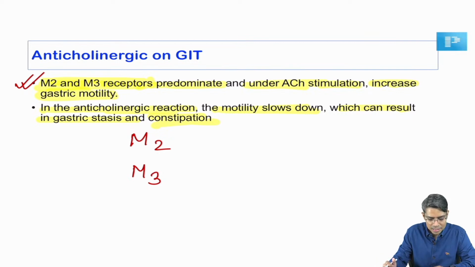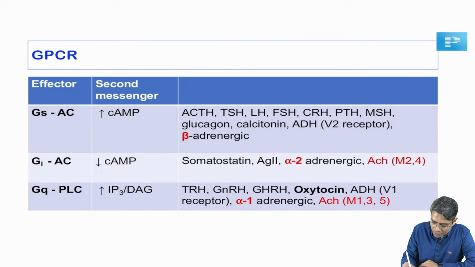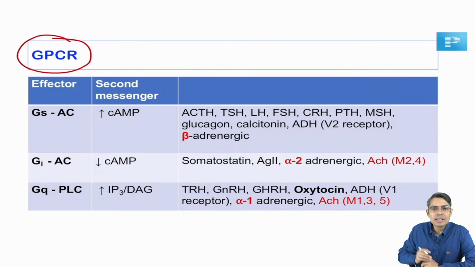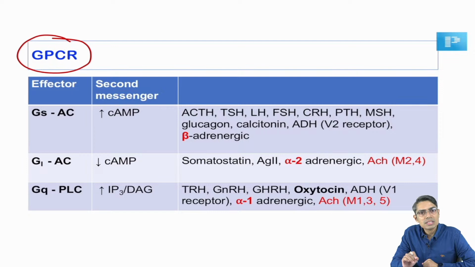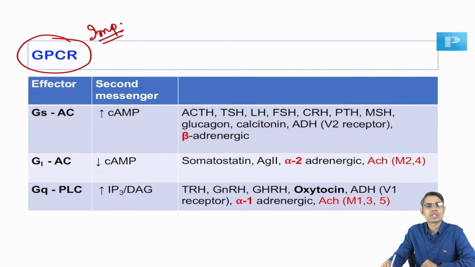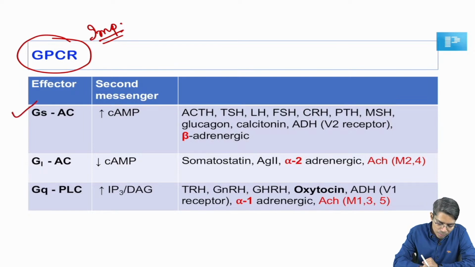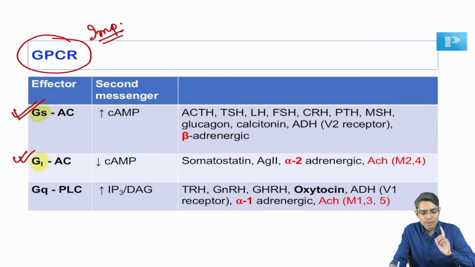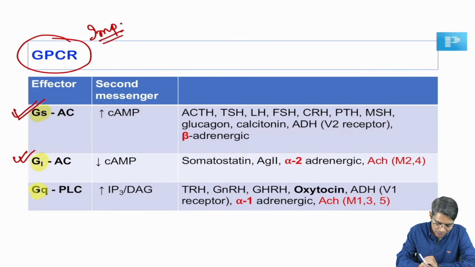Yes, that is what I am showing here. Look at the M2 receptor in this table. This table shows all the G protein coupled receptors, one of the very important tables in your exam. All of you know that a G protein coupled receptor can stimulate the G protein, known as Gs, here it is given Gs, and it can also inhibit the G protein, known as Gi. Apart from Gs and Gi, you also know that there is another type of G protein which is known as Gq.